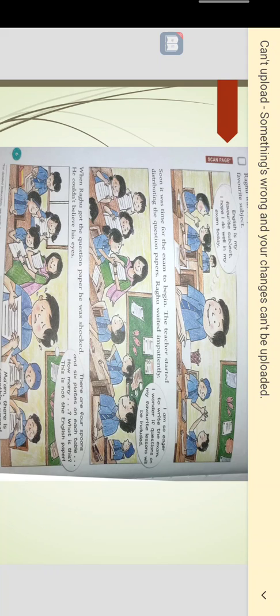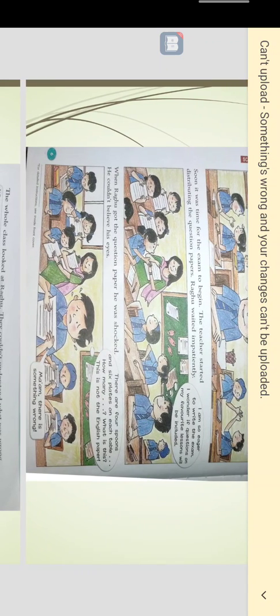Soon it was time for the exam to begin. The teacher started distributing the question papers. Raghu awaited impatiently.